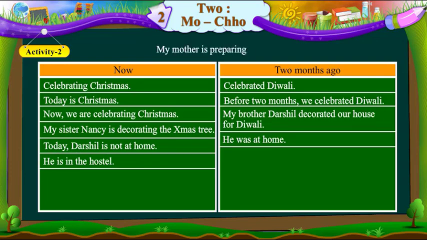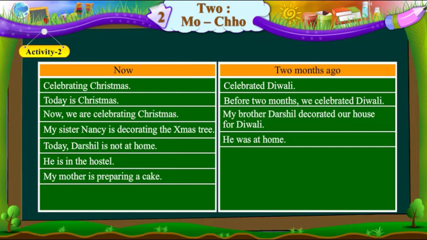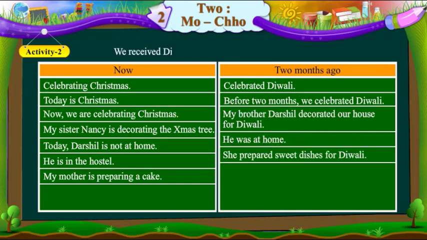My mother is preparing a cake. She prepared sweet dishes for Diwali. We received Diwali cards from friends and relatives.